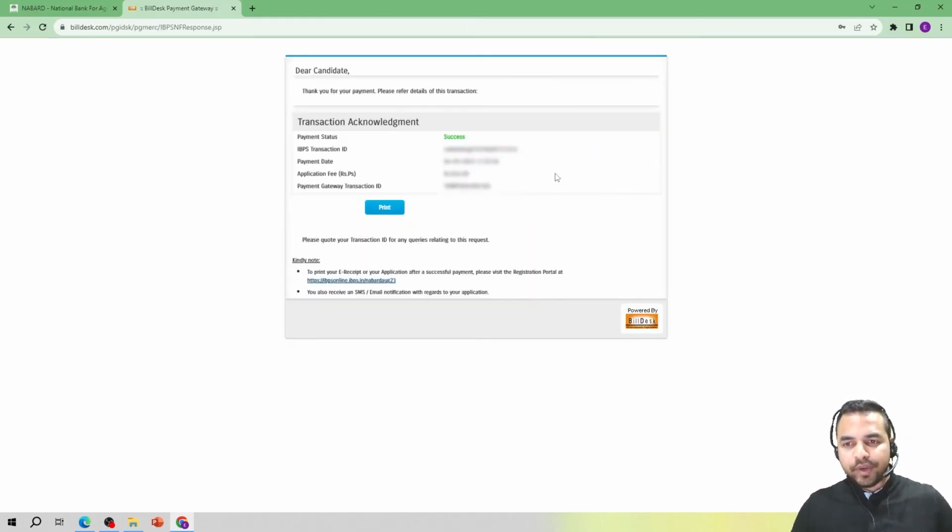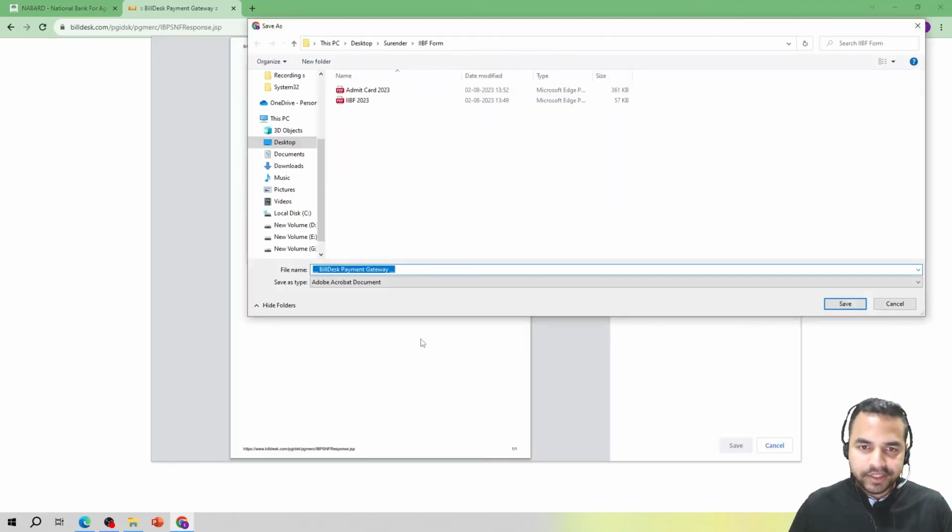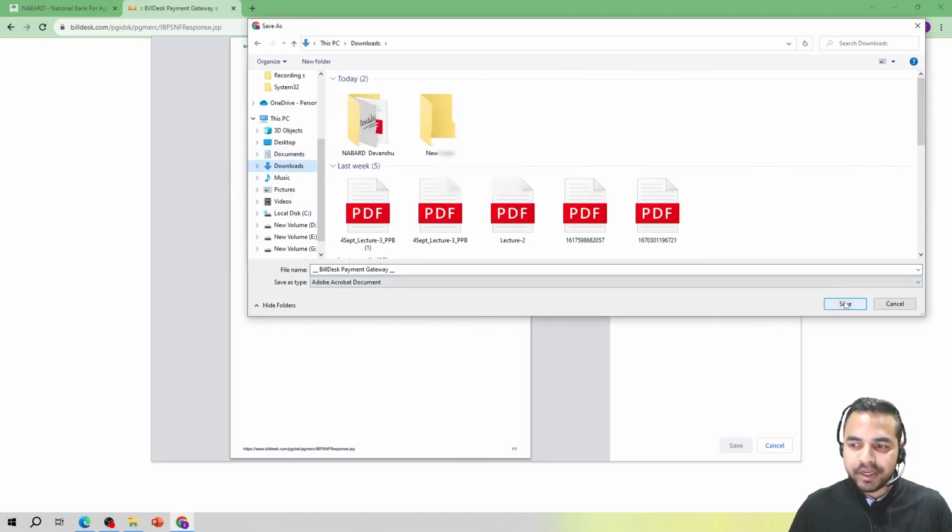So my dear friends, when your payment process is successfully completed, then this e-receipt will be generated, and let me tell you that NABARD has specifically mentioned in the notification that you are required to take the printout of this particular slip. You can also save it for reference that yes, your payment has been done successfully.